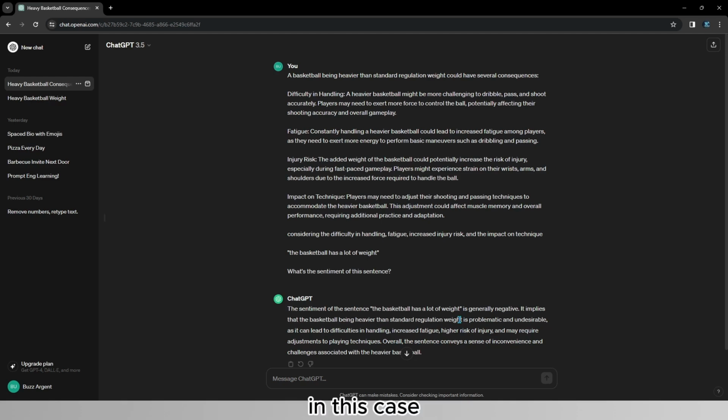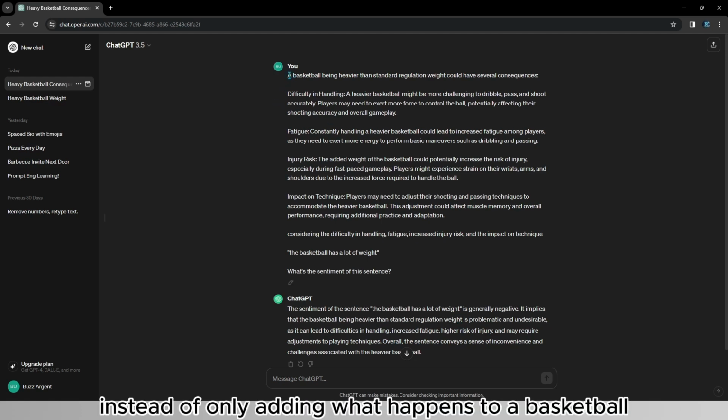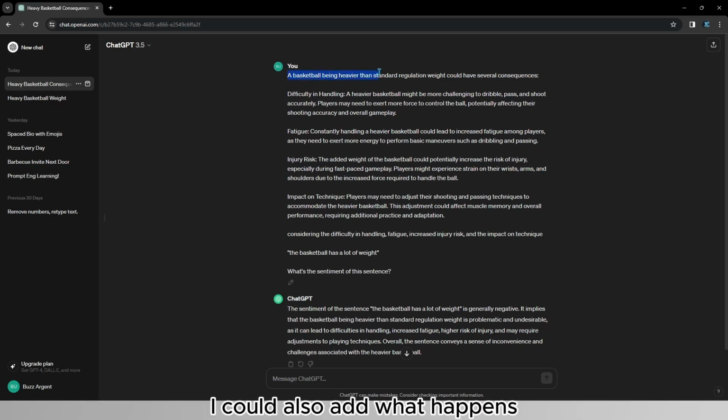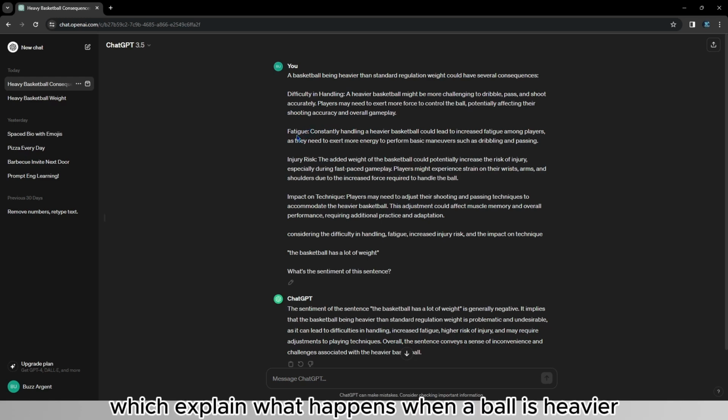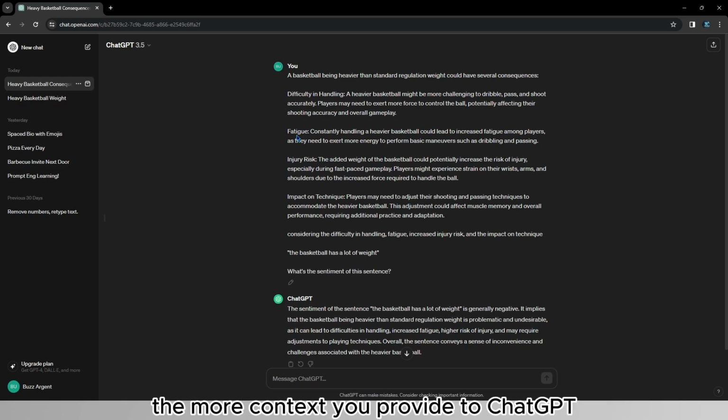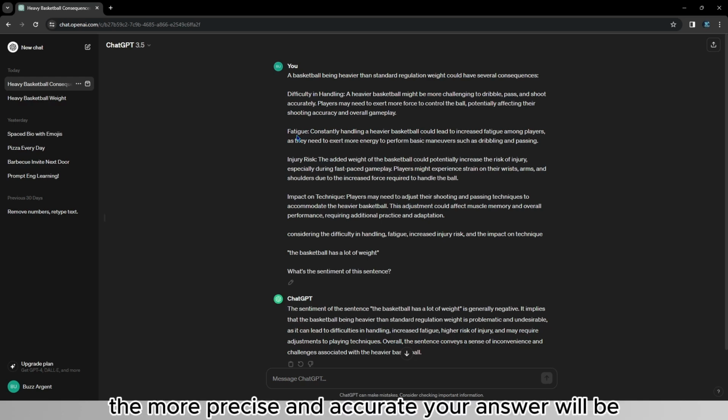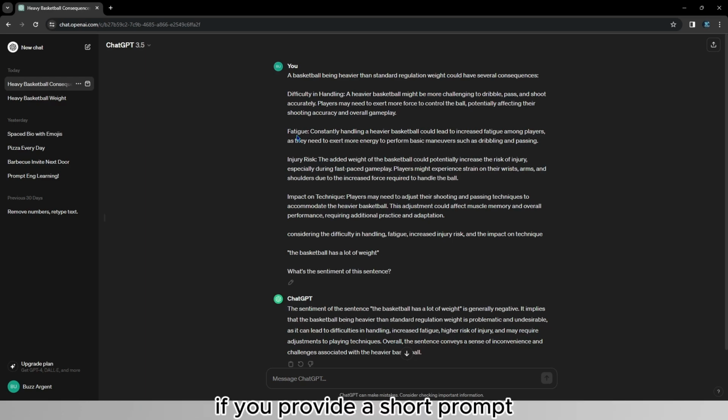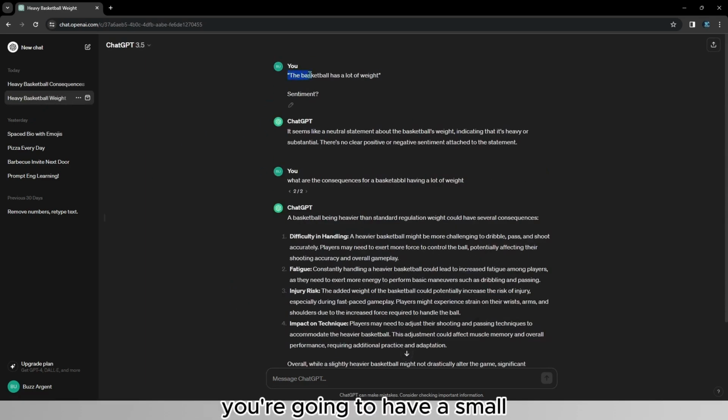So for example, in this case, instead of only adding what happens to a basketball when it's heavier, I could also add what happens to a tennis ball or whatever other ball in any sport. Or I could also add some physical laws which explain what happens when a ball is heavier. The more context you provide to GPT, the more precise and accurate your answer will be. If you provide a short prompt, you're going to have a small, not detailed nor correct answer.